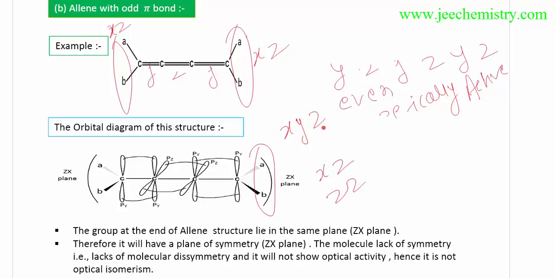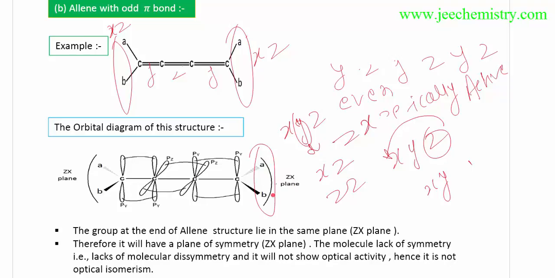If z is involved in the formation of the bond, then the remaining planes are x and y. We can write anything, but the good and standard format is the zx plane. We have to say it in the proper way.